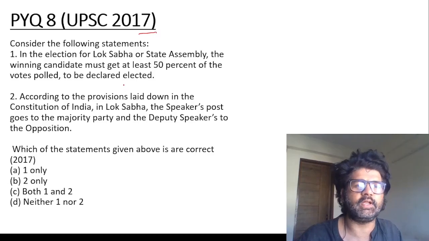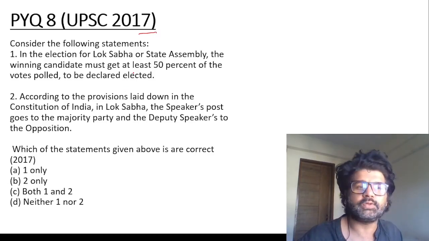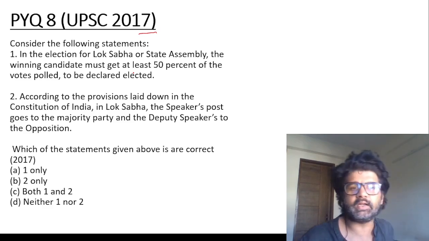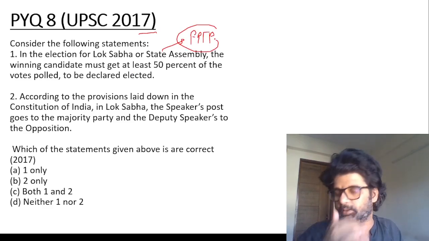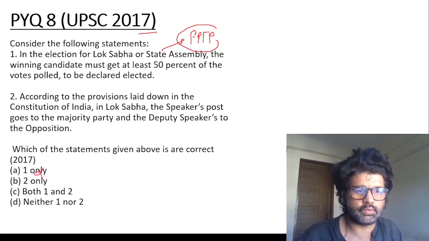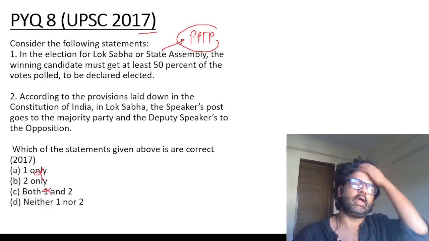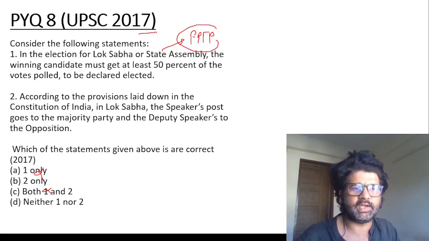PYQ 8, UPSC 2017. In the election of Lok Sabha or State Assembly, the winning candidate must get at least 50%. No, no, no. We have the FPTP system where even if you get 20 votes and other people have got less than 20, you will win. So note the 50% scenario, guys. So A and C are gone, you're left with B and D.